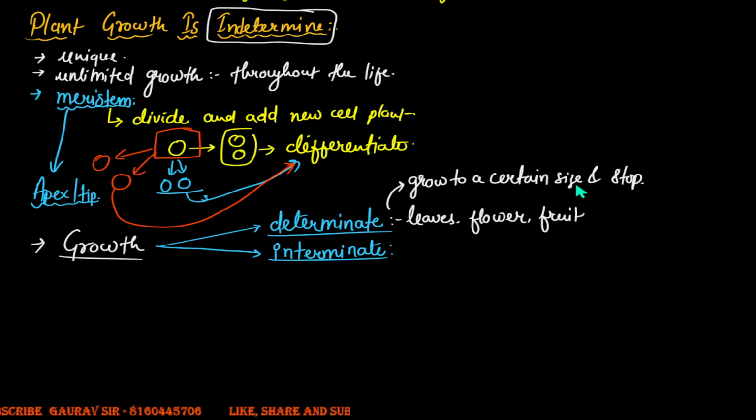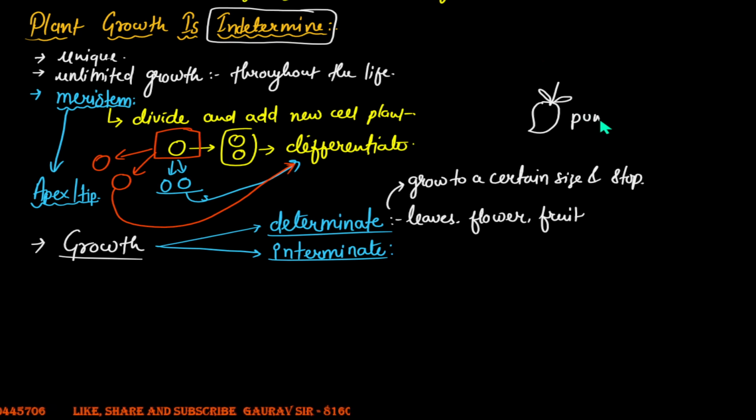Like, say for example, if you have a fruit like this mango, you do not find the mango to grow and achieve a height that is immeasurable. That does not happen.